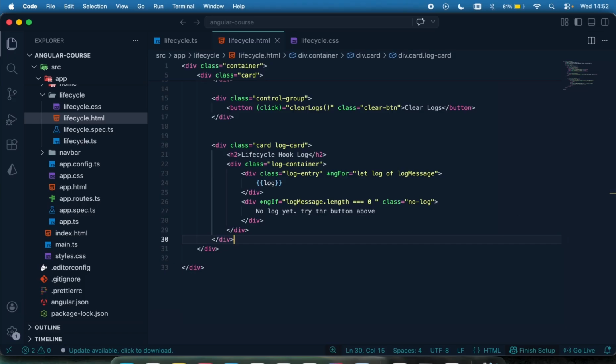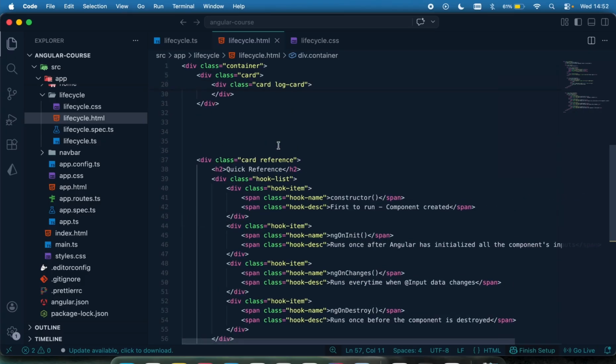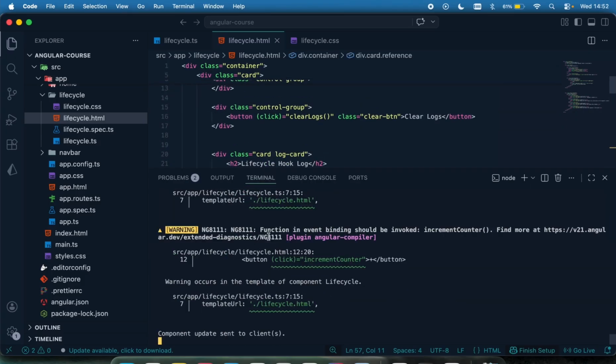Then moving down, I just want to have a dummy reference that is just going to show you, when you are on the page, the most used lifecycle methods, so you can just get to see what they are. So I'm just going to do that right here below, and just have it right there, just a quick reference. Okay, so put this up.